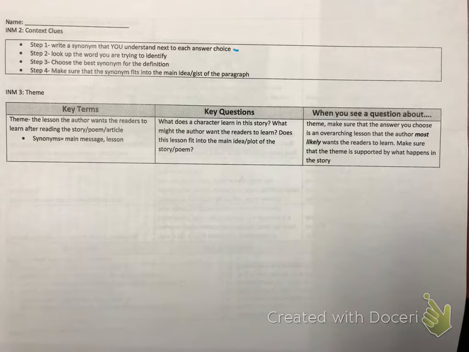And here, remember, you need to use the dictionary, and today, to save time, we're just going to use the online dictionaries or Google. Remember, you're just going to write in the words, and make sure you write this down so that you don't forget. Type into Google, define, write in the word, click enter, and it will give you a list. After you put an answer or a synonym for each answer choice, you are then going to look up the word that you are trying to identify.